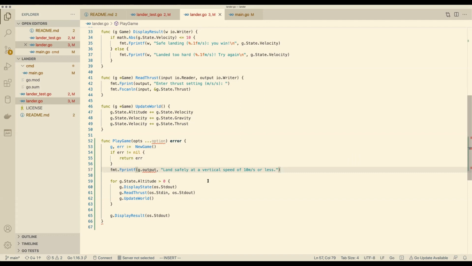And similarly, we could change the parameter to g.displayState at line 60, but we don't really need to, because if the G already knows its output, we needn't pass anything, need we? Yeah, you can just remove it. Basically, stdout. Which feels right, and the same for readThrust. So we'll also know our input.